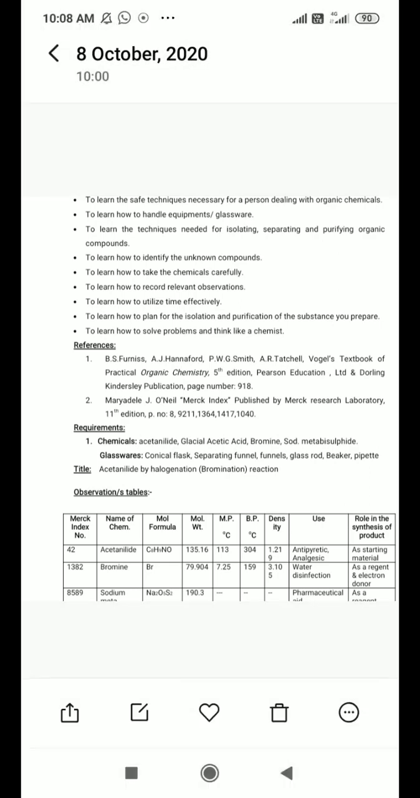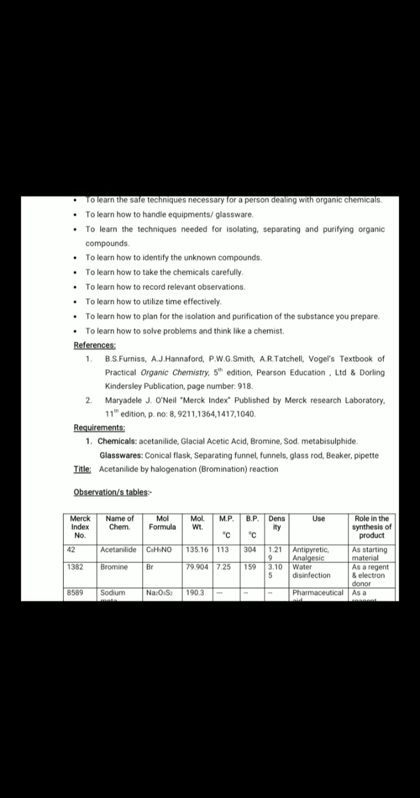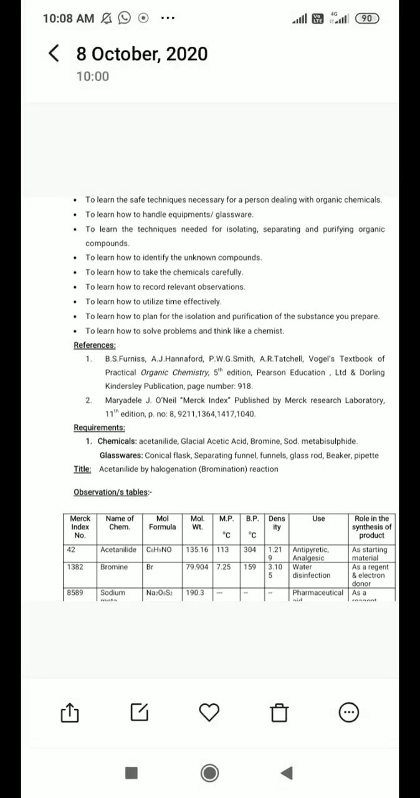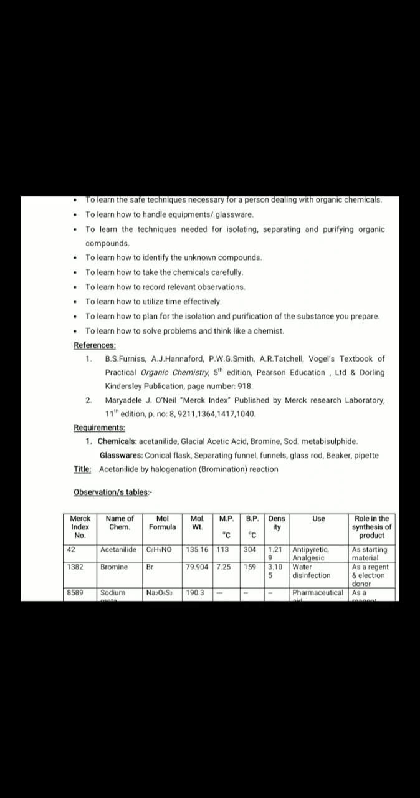The title of this experiment is para-bromoacetanilide by halogenation. Halogenation means chlorination, bromination, or any other, but here we have to do the bromination of acetanilide. Then the observation table: the names of compounds, molecular formula, molecular weight, melting point, boiling point, density, uses, and role in the synthesis. All these parameters are taken from the Merck Index. You should study from the Merck Index and record them in your practical manuals.